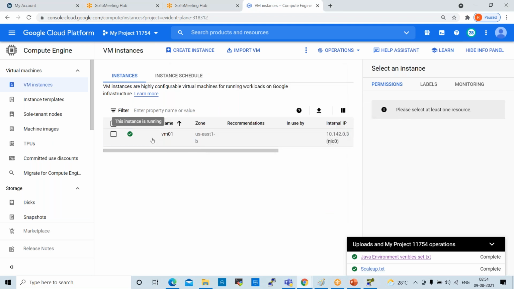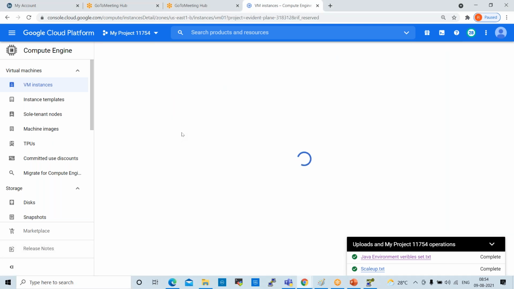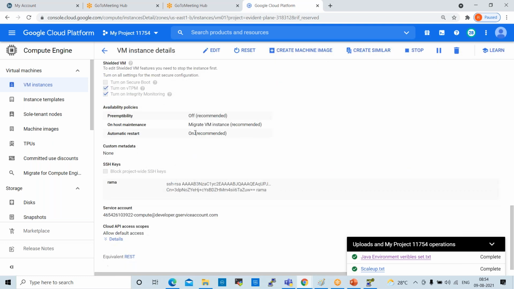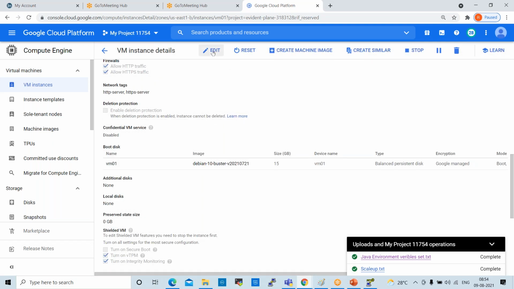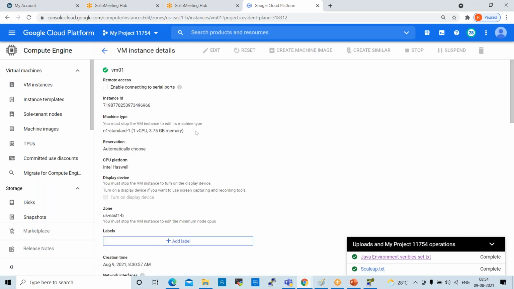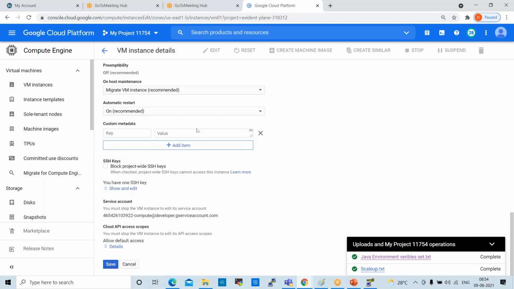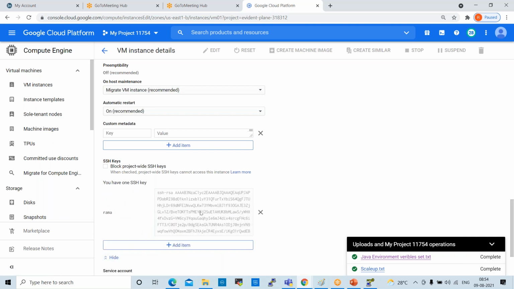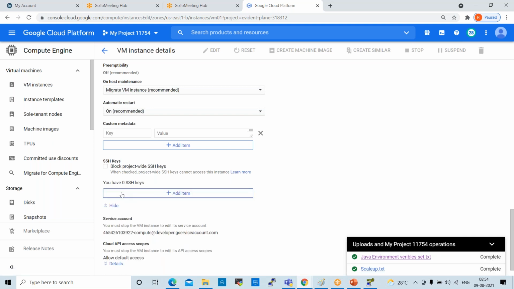And open your VM instance. Go down here, edit this. We need to edit first. Go down, show and edit. Here you can paste it. One second, I already gave it, right?